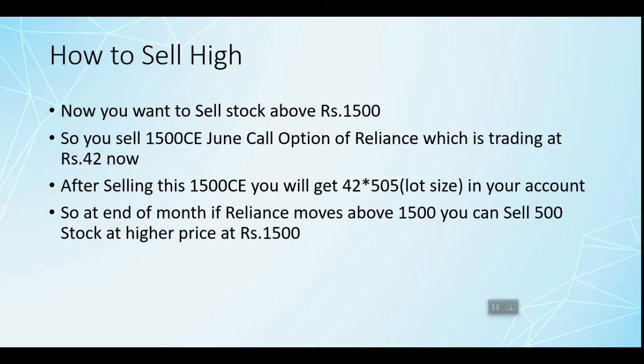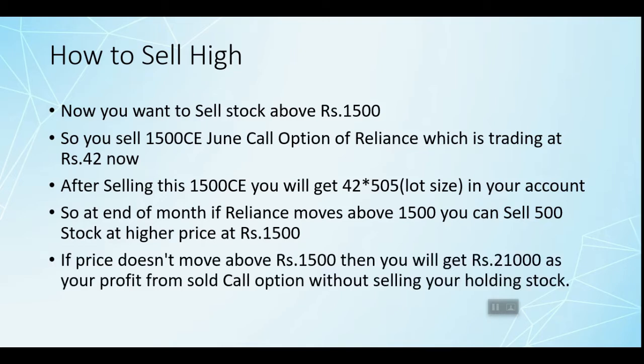Even if the stock price moves to 1542, you will be selling your holding stocks at 1542, and your sold call option will be at zero premium, so there won't be any profit from your sold call option, but you will be able to sell your stocks at 1542. If the price doesn't move above 1500, then you will get the 21,000 as your profit from your sold call option without selling your holding stocks.